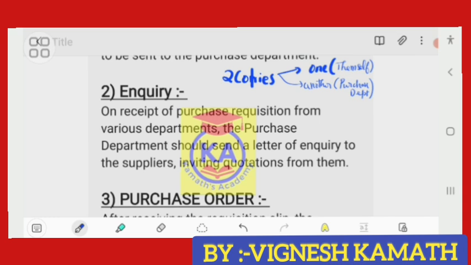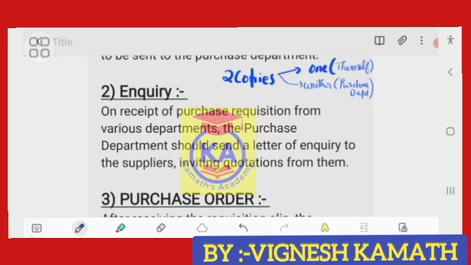They have to enquire with suppliers, since on behalf of the company the purchase department is doing the purchase. The purchase department has to enquire regarding the availability with various suppliers. Once he comes to know that the respective goods or materials are available with the suppliers, he has to demand quotations.